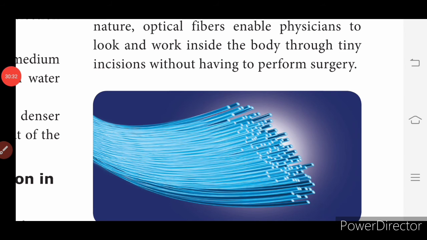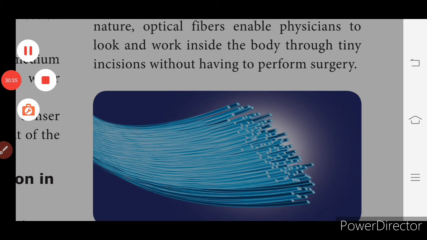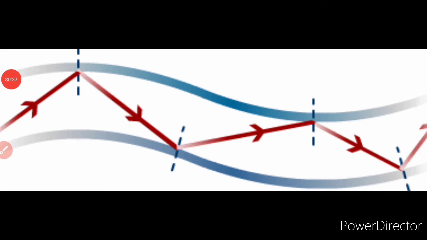There is another picture. I will show you the light ray that travels inside the optical fiber. See here, you can see the light rays travel inside the optical fibers. When the angle is equal to or greater than 90 degree, the light gets reflected, bounces back inside the fiber itself. So from one end to the other end, the light signals can pass, so that physicians can use these optical fibers to check inner part damages. Okay, so by this the lesson comes to an end.